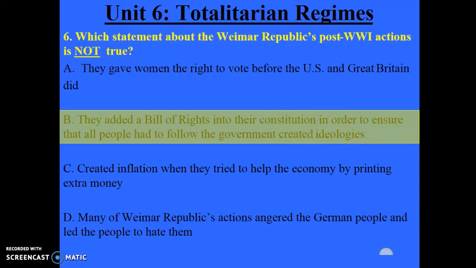A Bill of Rights would protect people and allow people to go against the government-created ideologies. So B is the lie. The Bill of Rights did not force people to follow government-created ideas. It actually protects the people from government-created ideas and allows the people to go against these government-created ideas.